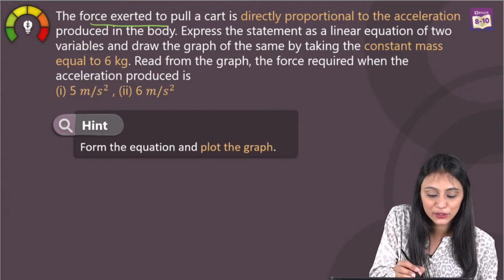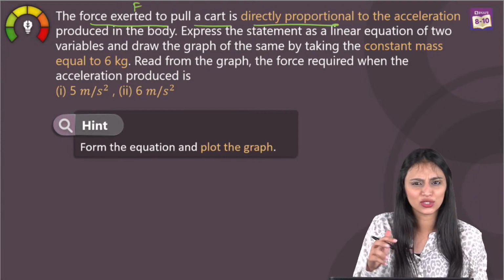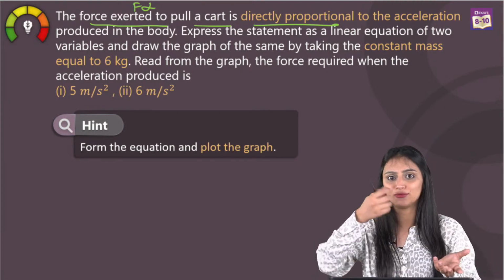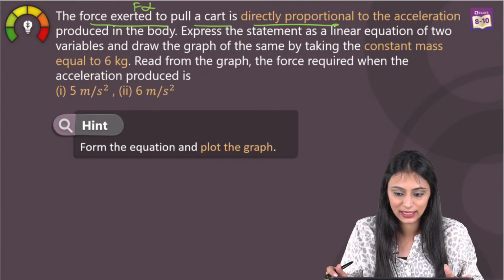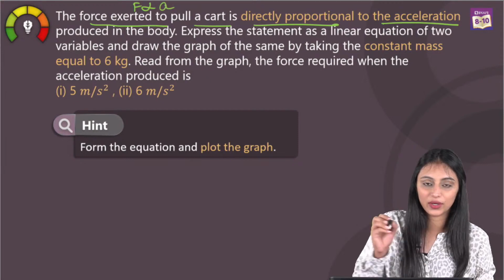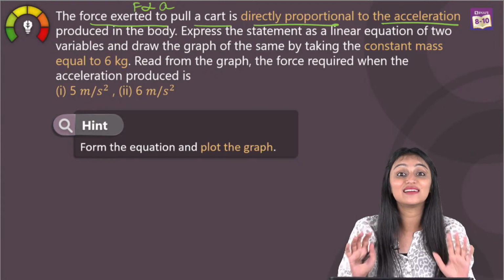So what we can say here is, read the line carefully. Force exerted to pull a cart, we are talking about the force, okay, is directly proportional. We know what directly proportional is, right? If one quantity increases, the other also increases. If one quantity decreases, the other one also decreases, right? Is directly proportional to the acceleration produced in the body. Everything is mentioned in the question. I'm just doing the literal translation.